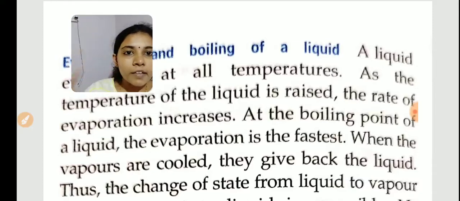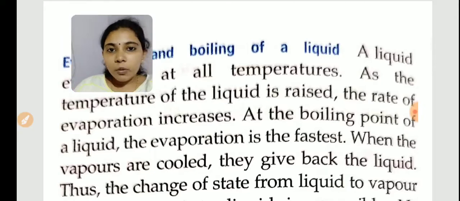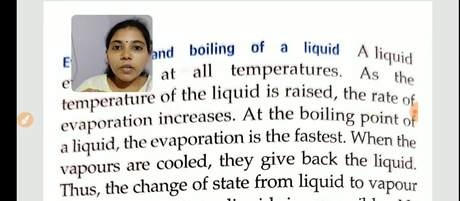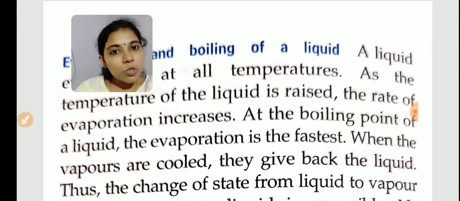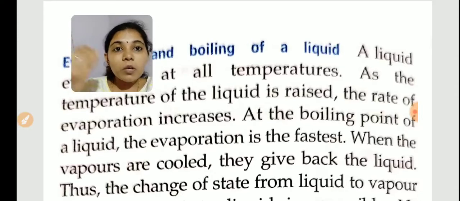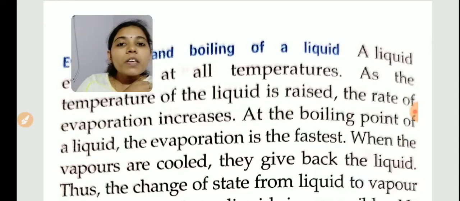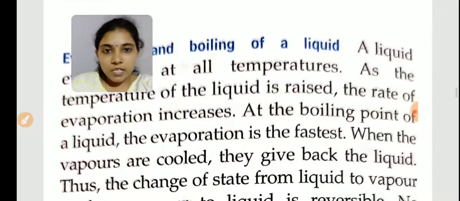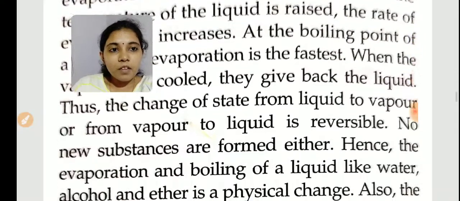Water vapor will condense and come back to liquid itself. So we can say evaporation of a liquid or boiling of a liquid is a physical change. It is also a reversible change. We can bring it back to the original condition, right? So we can say evaporation of a liquid is also an example of physical change. Clear?